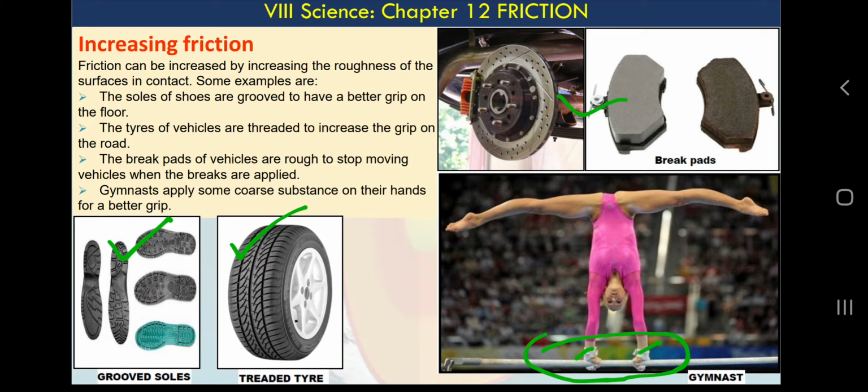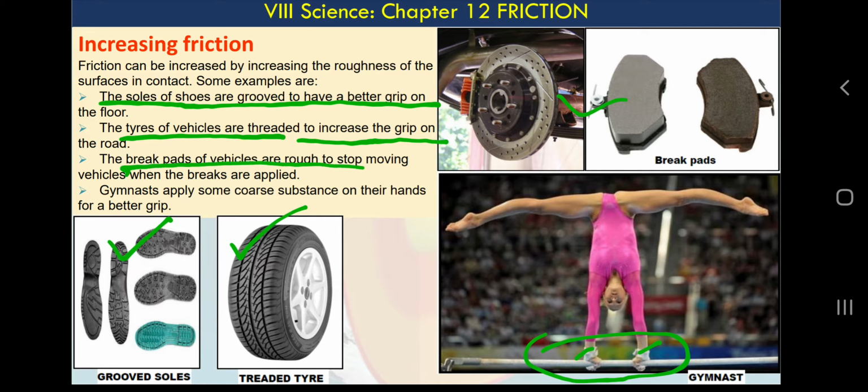And we know friction is because of rough surfaces, because of irregularities, because of more interlocking. So we increase friction by very simple examples. Soles of shoes are grooved for better grip. Tires of vehicles are threaded for increasing grip. Brake pads are rough to stop moving vehicles, and gymnasts apply some coarse substance on their hands.